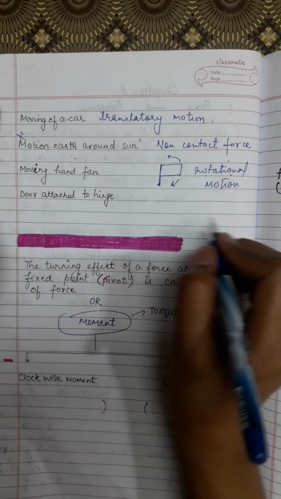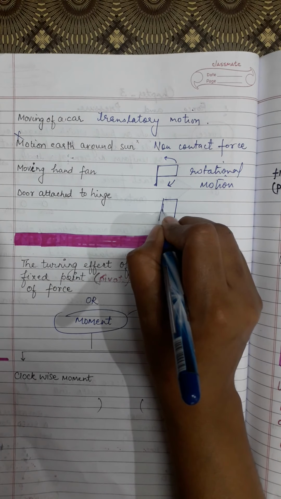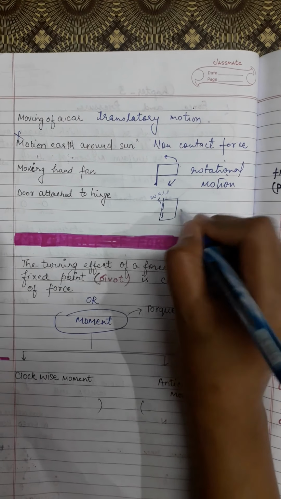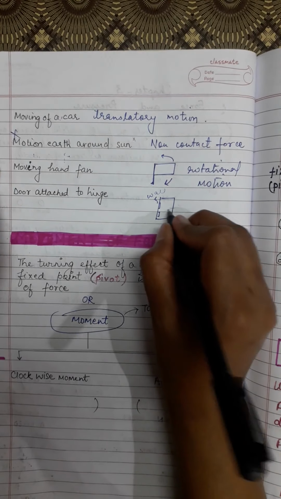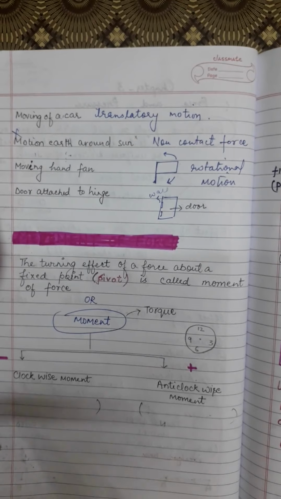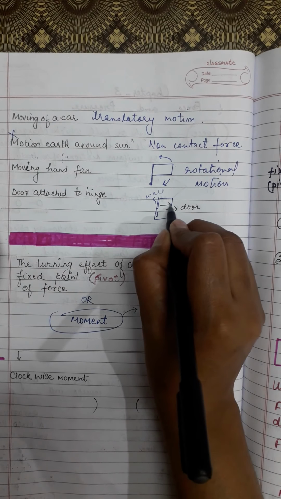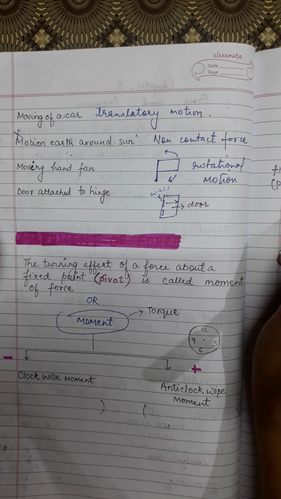Now, door attached to a hinge. You have seen a door. We have hinges on the door which is attached to the wall. Here we have a wall. This is the door attached to the wall. So these hinges are attached to the wall. The distance between the hinge and this free end is very important in producing movement.